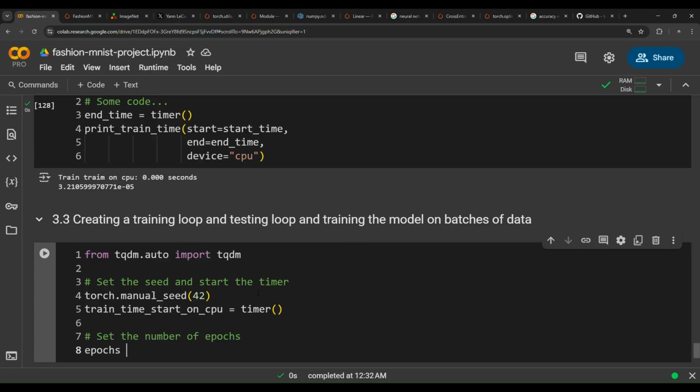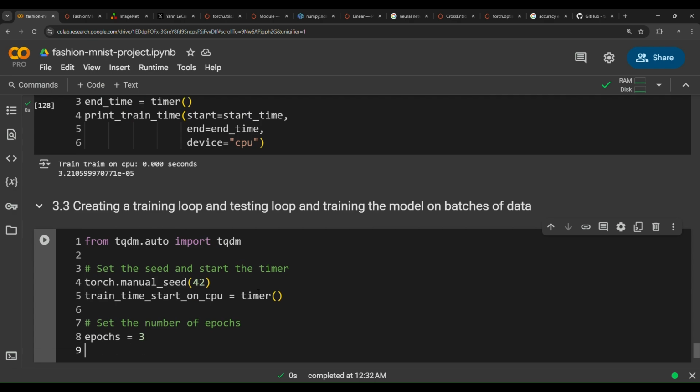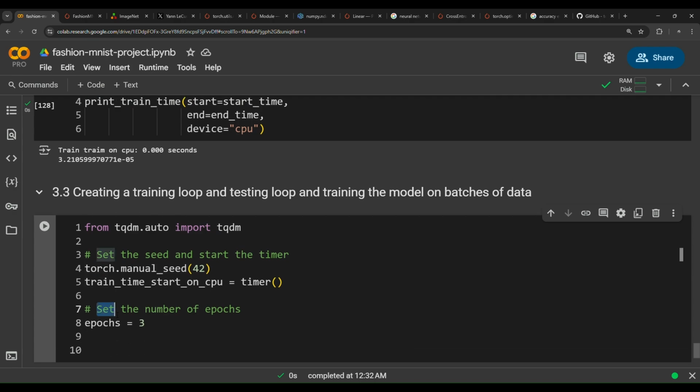Epochs equals 3. I'm going to keep it small in order to fit in this video. The number of epochs could be higher, could be 10, could be 11, whatever you want. So we have faced in this project 3 main and significant hyperparameters. The first one being the batch size, the second the learning rate, the third the epochs. So batch size 32, learning rate 0.01, epochs 3.